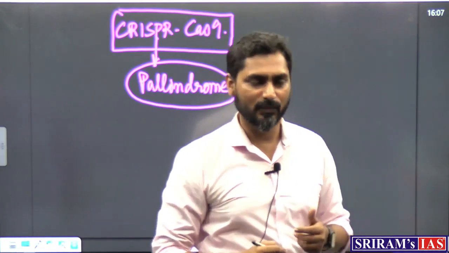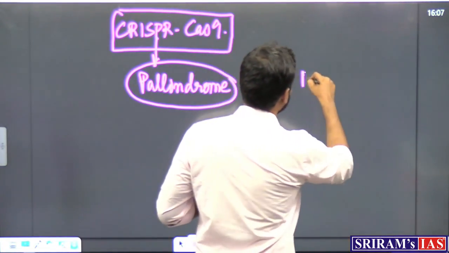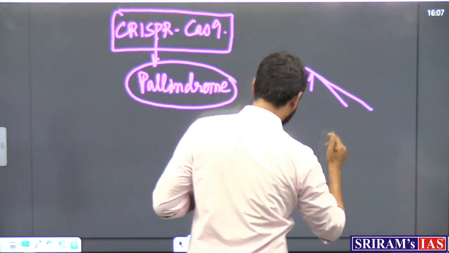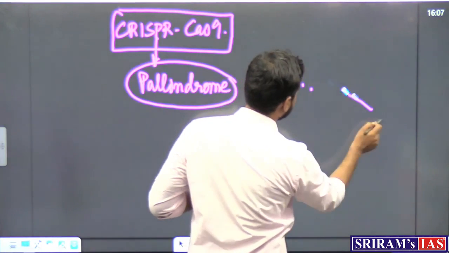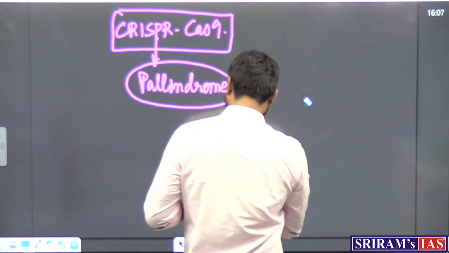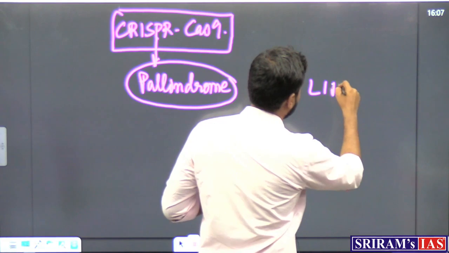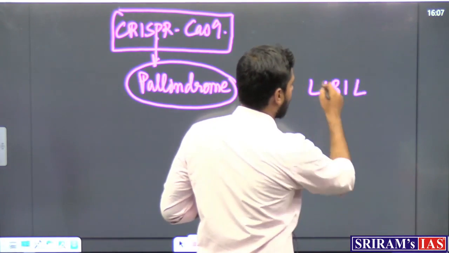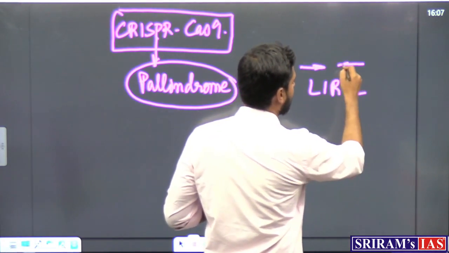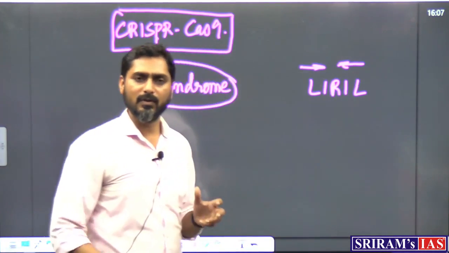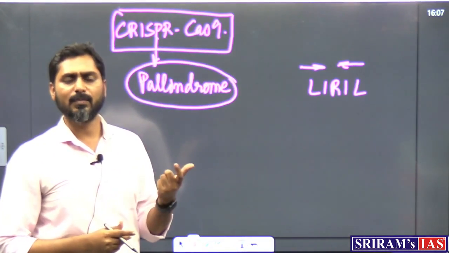What is a palindrome? If you look at a simple word like little, whether you read it from this side or from this side, the word reads the same. That is known as a palindrome.